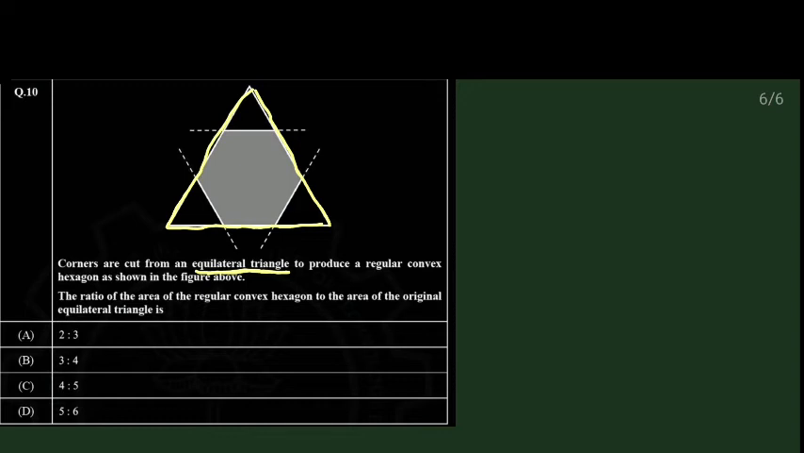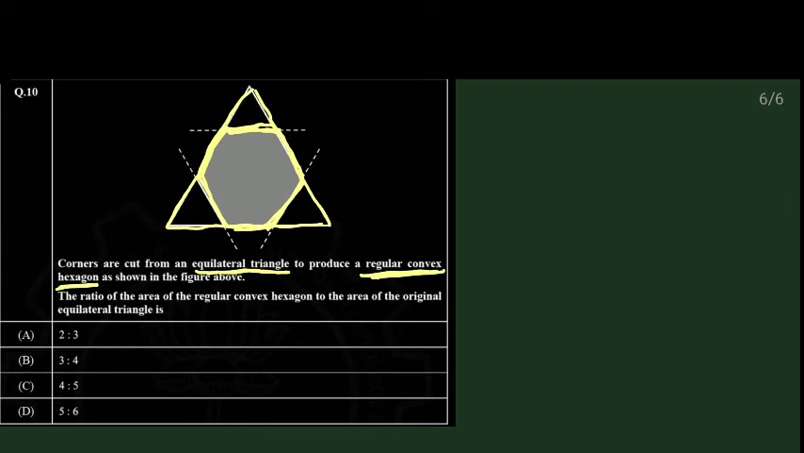So this is the equilateral triangle. What do we mean by equilateral triangle? All the sides are the same. So this equilateral triangle is cut, corners are cut to produce the regular convex hexagon. What do we mean by regular? The sides of the hexagon are equal. What is this hexagon? 1 2 3 4 5 6. So these are the 6 sides of the hexagon and each side is the same, because it is given as regular, and this is the equilateral triangle. He is cutting it to make the regular convex hexagon.